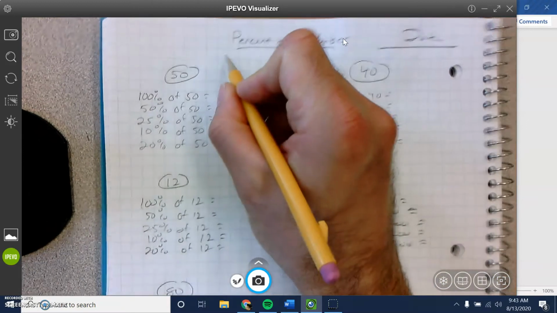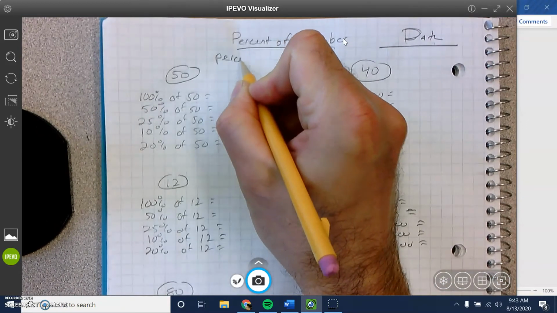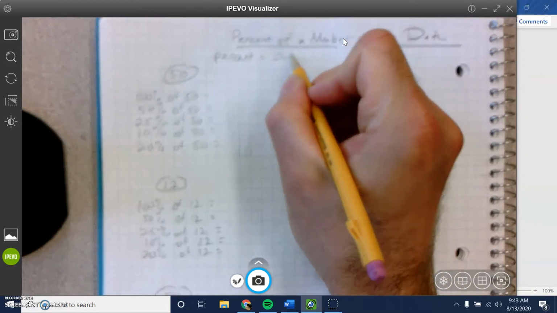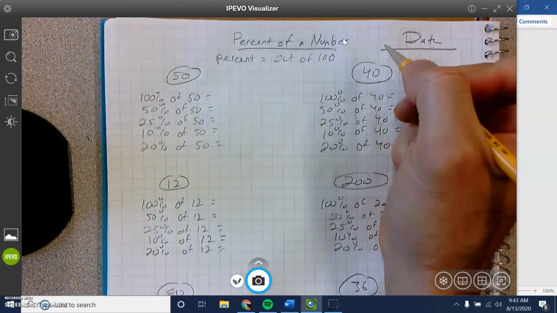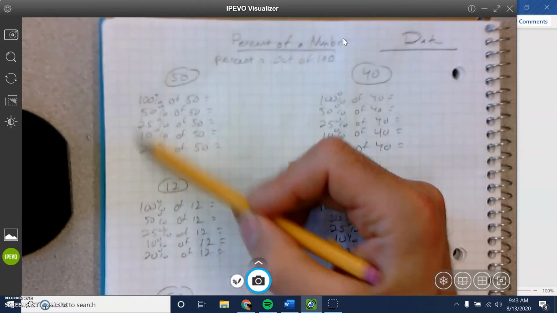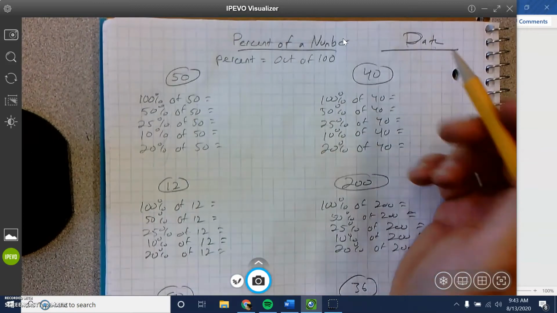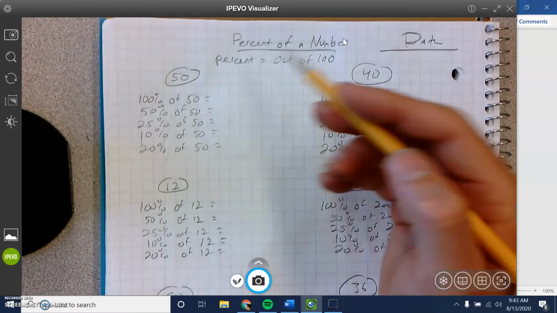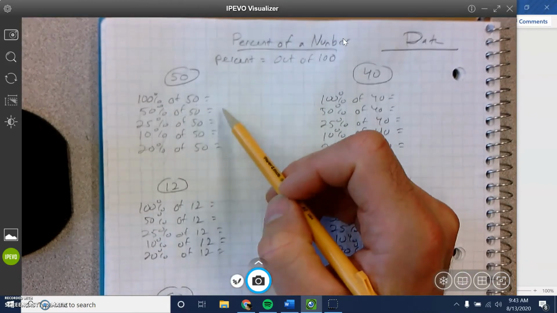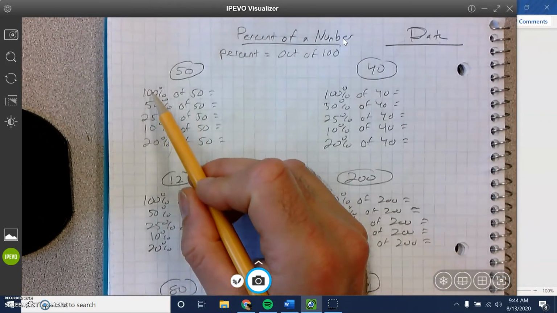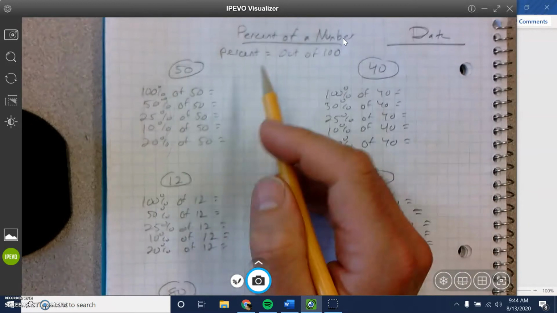First thing is, what is a percent? Percent means out of 100. So if you have 50 and you break it into 100 pieces, the percent tells you how many of those 100 pieces you're going to have. An easier way to think about it is just doing it mentally. I'm going to do the first one, you follow along, because you're going to have to do these other ones and then do rapid fire on your own. Watch the pattern. Pause the video and copy this down if you need.